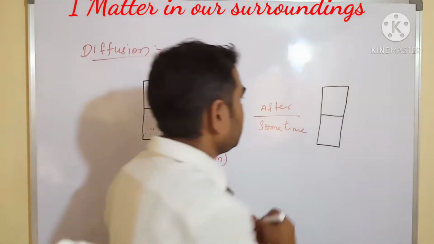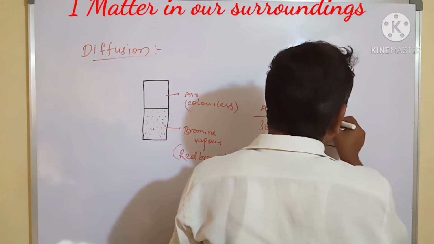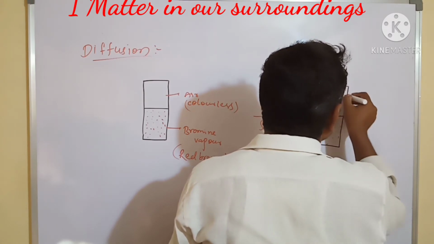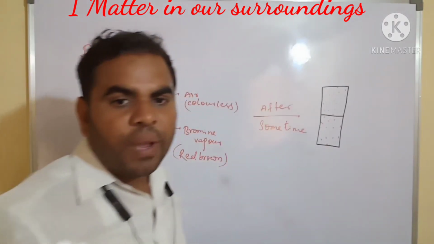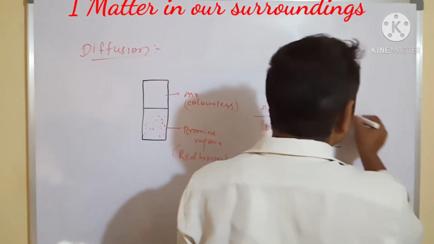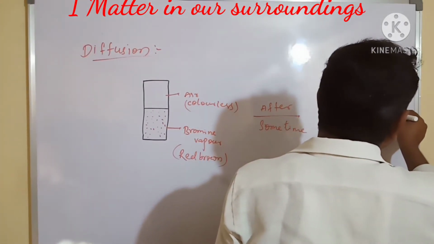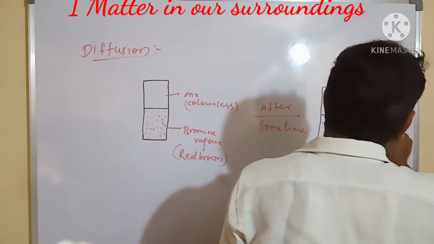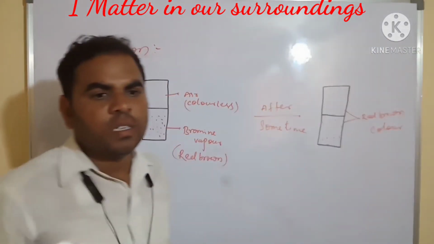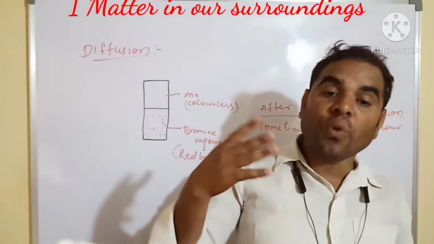See, here is the color. This color is diffusing into the upper chamber, so the whole jar will become red brown in color. This is the diffusion of bromine vapor into air.